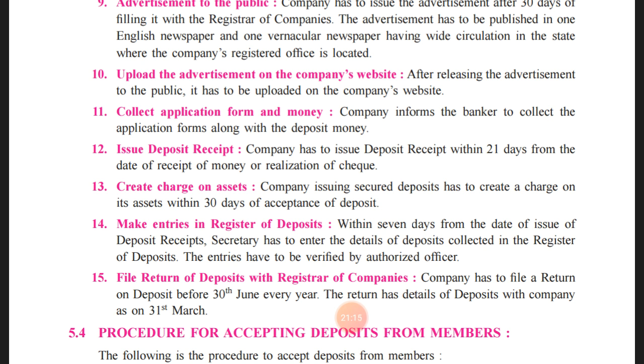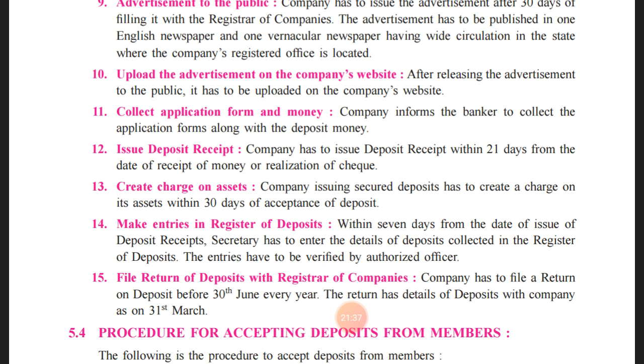The entries have to be verified by the authorized officer. So whenever a person makes an entry into the register of deposits, it will be cross verified and cross checked by an authorized officer, and he will make sure that whatever has been entered is in line with the receipt that was issued by the company.